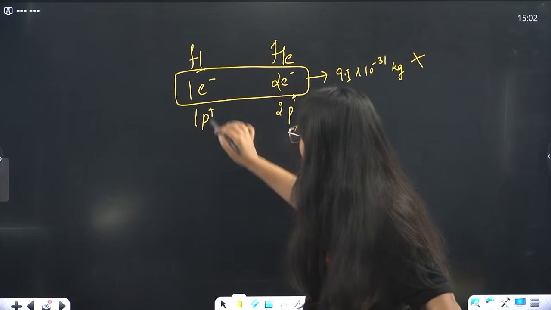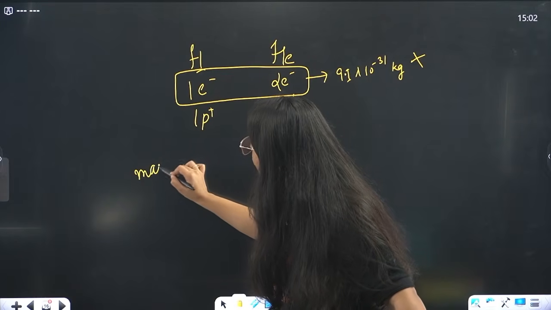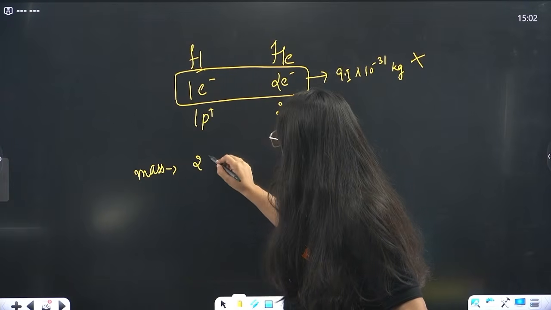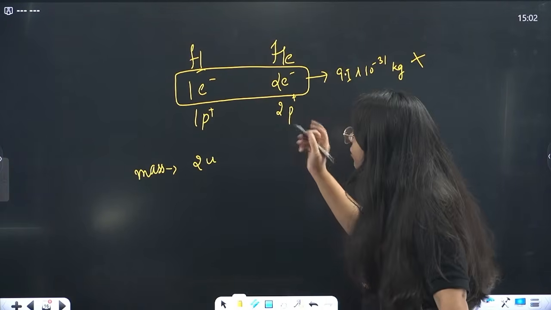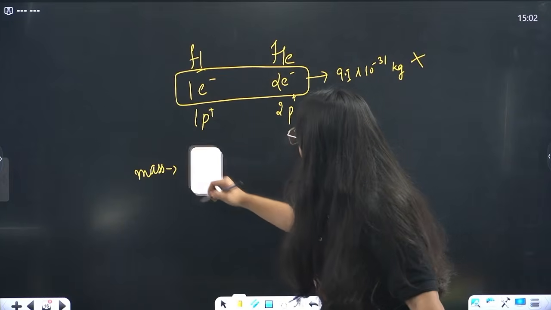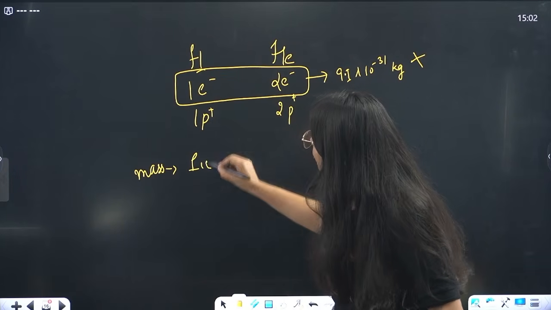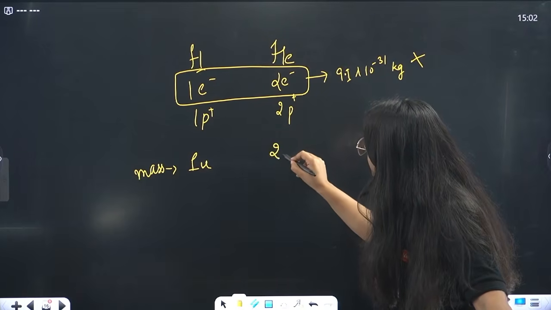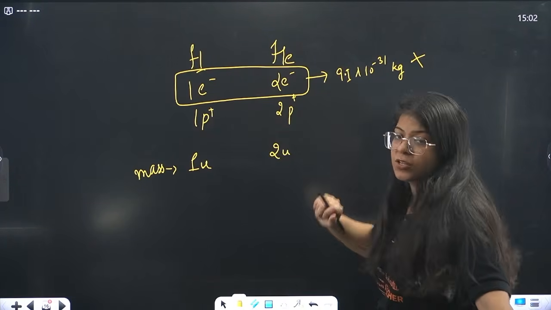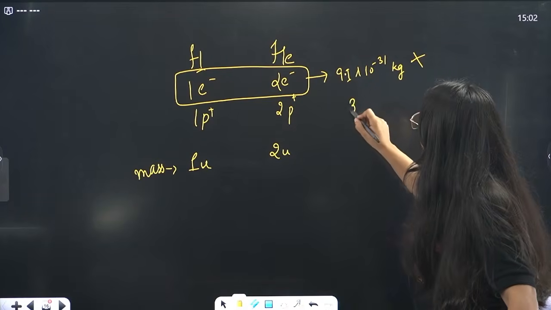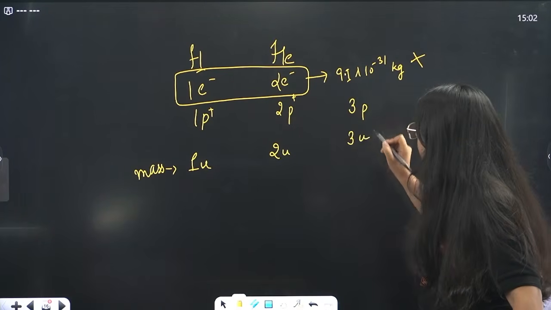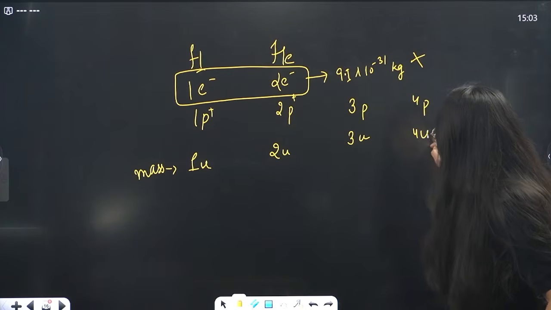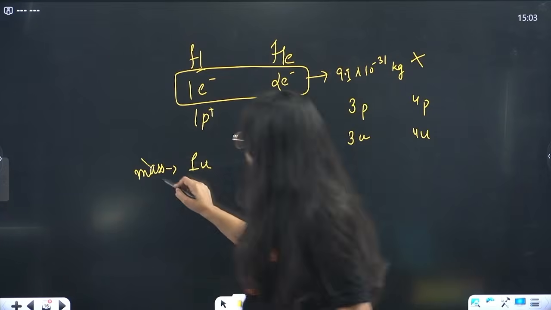So according to that, if the mass of hydrogen is 1 unit, one proton, then helium should have a mass of 2 units, because it has 2 protons. And similarly, a third element with 3 protons should have mass 3 units, 4 protons should have mass 4 units, right? But that was not the case.